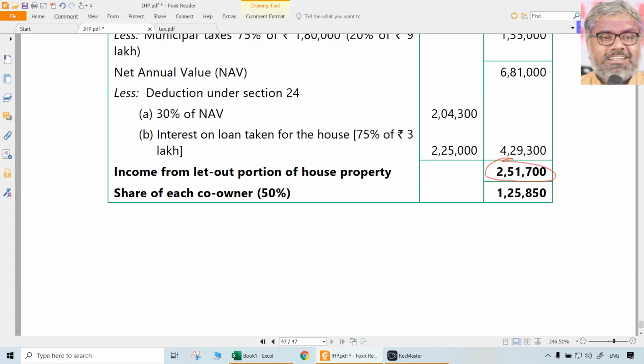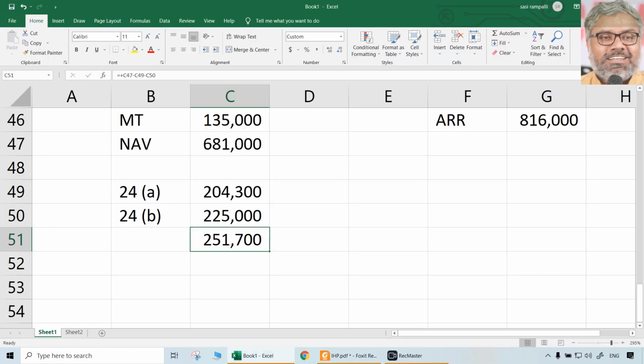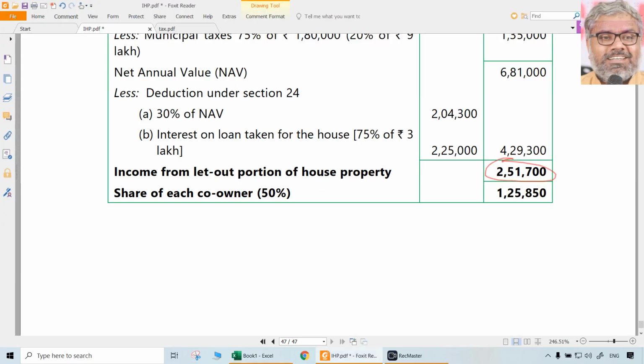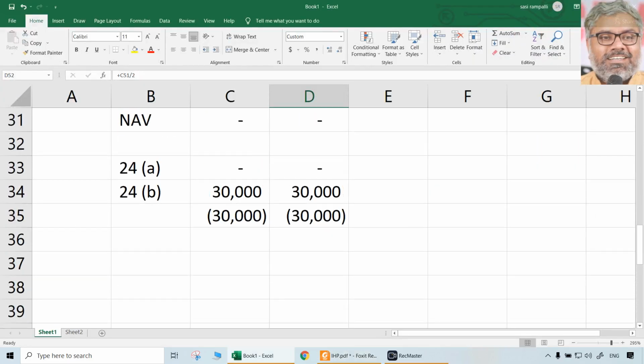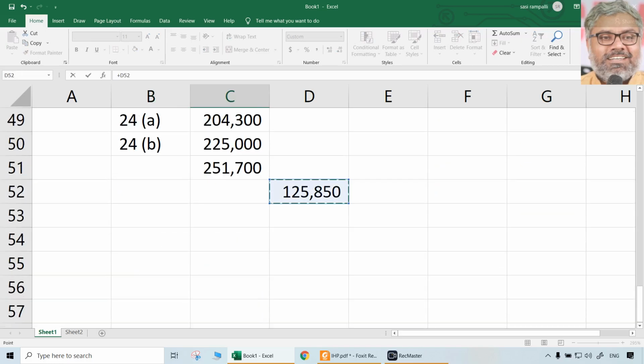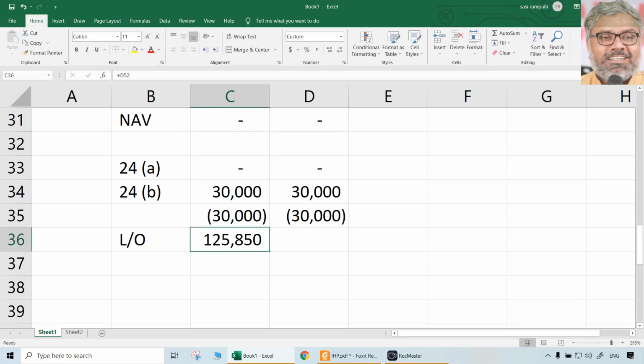But that is co-owned by 2 people. So this has to be split into 2 portions. So how much will that be? This divided by 2, 125,850 for each of them. So let us add that here. From the let out portion, whatever the amount that is coming, that will be 125,850. Same amount will be for the other person also because they have equal share.